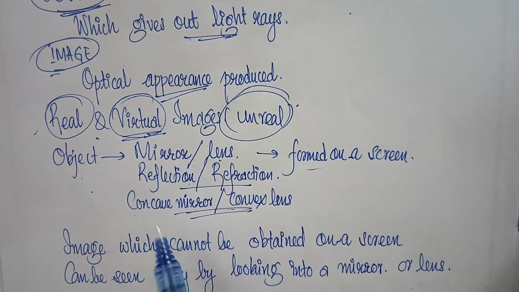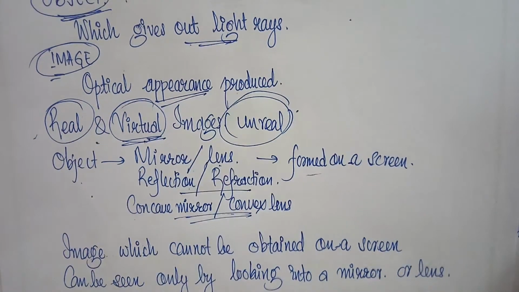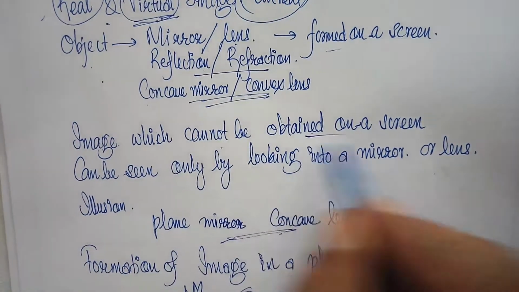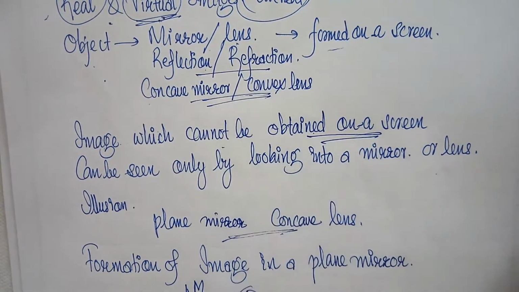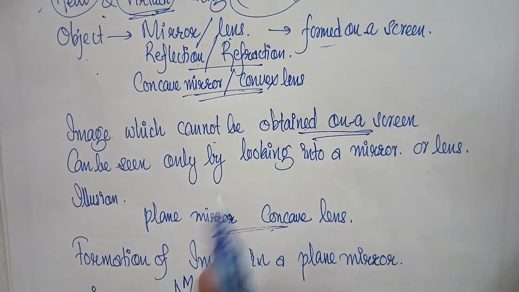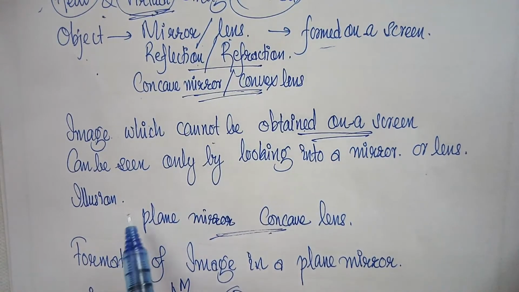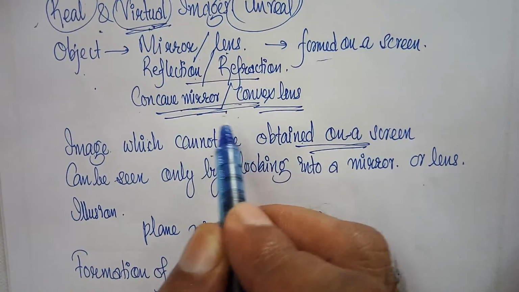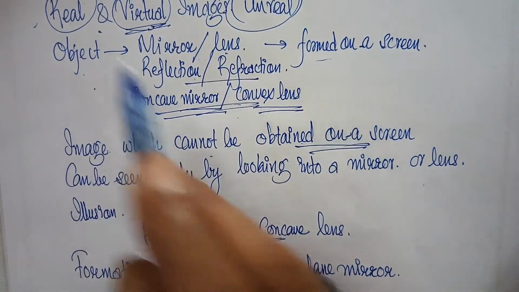The image which cannot be obtained on a screen is called a virtual image, or it's known as unreal image. A concave mirror or convex lens give real images.